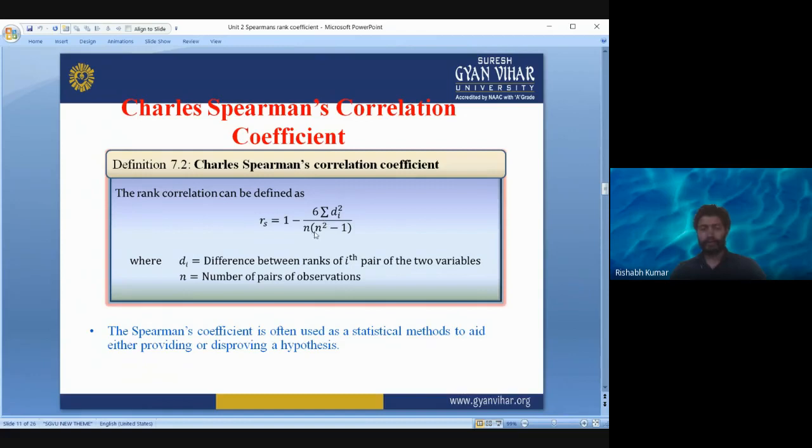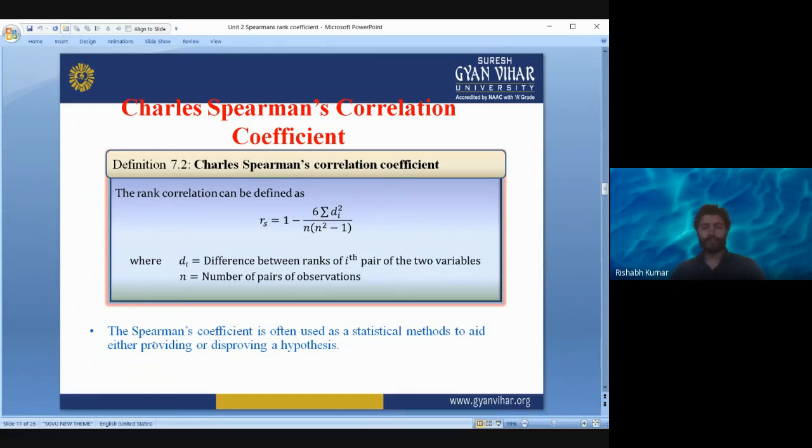N is the number of data points or observations in your data set. D is the difference between the ranks of the ith pair of two variables. You will understand it when we do the numerical, but this is the formula for Spearman's rank correlation coefficient.